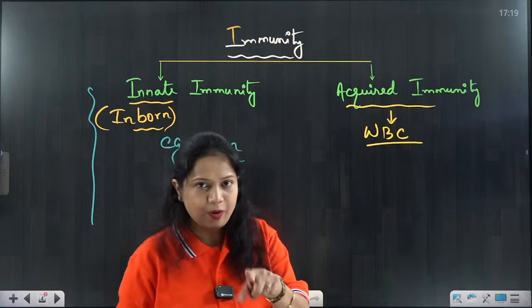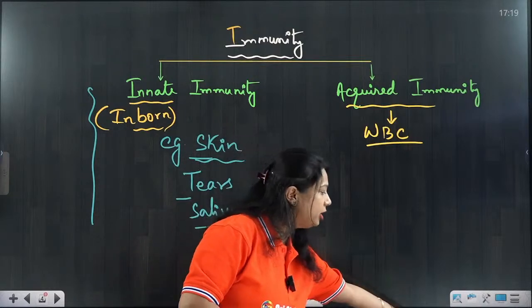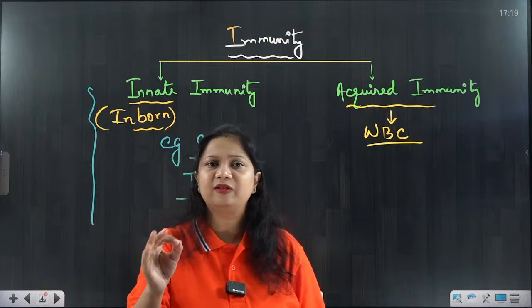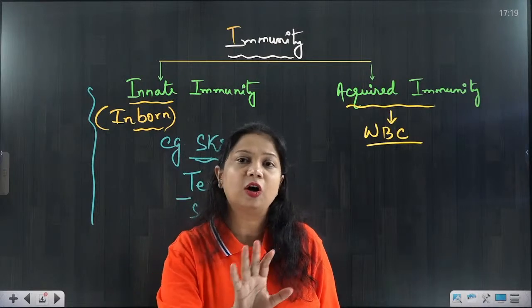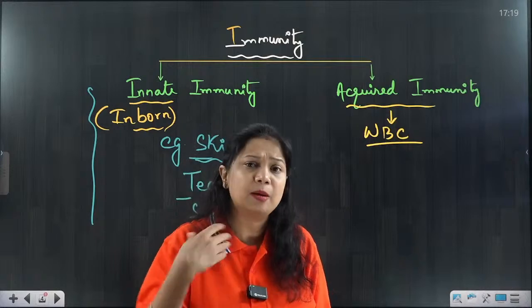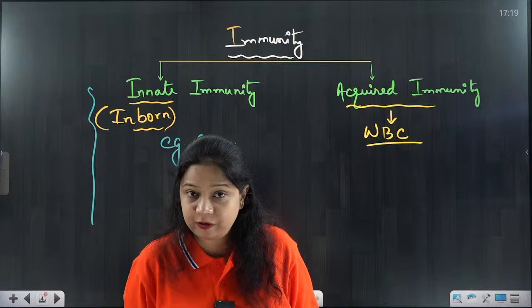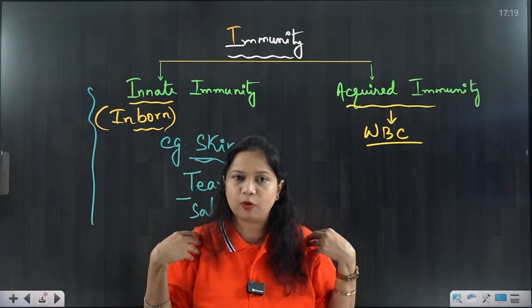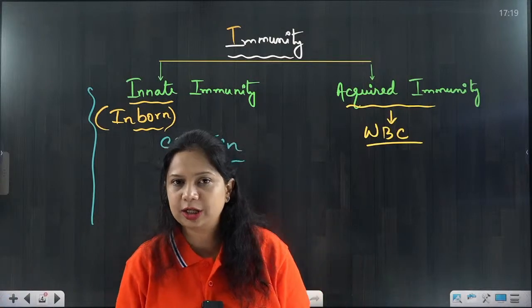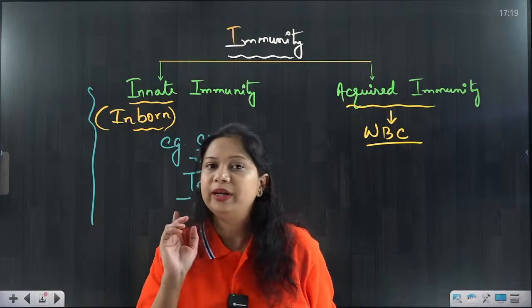Okay. So acquired immunity, what happened in acquired immunity? When the first line of defense, the innate immunity, is not going to work, or somehow these germs have surpassed these first line of defense and somehow entered our body, the soldiers, the WBCs, will be recruited.